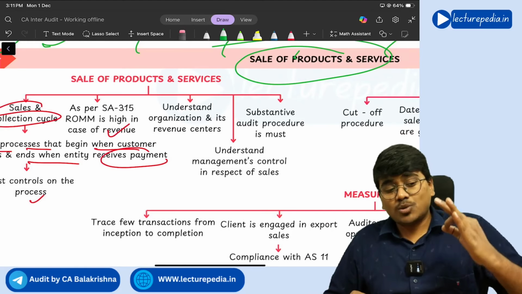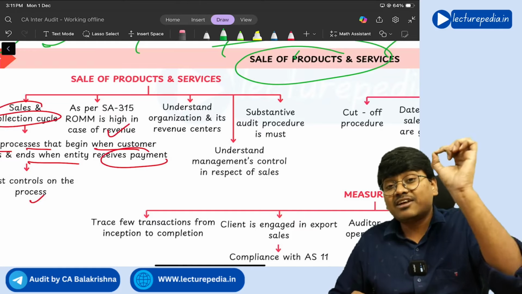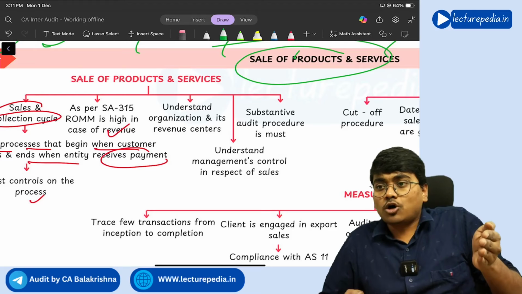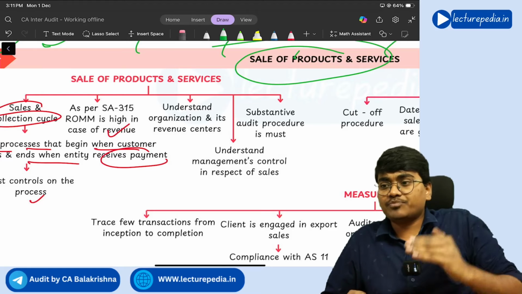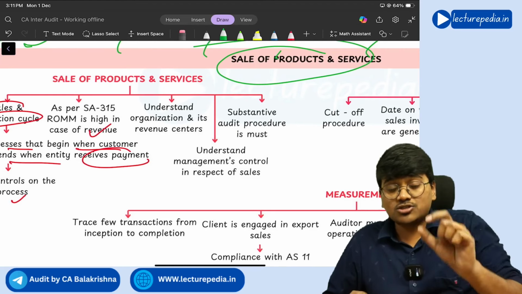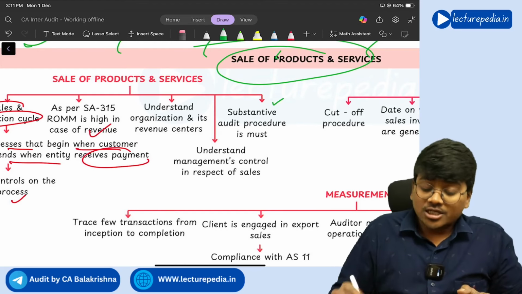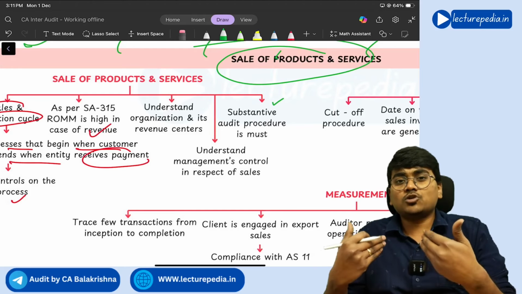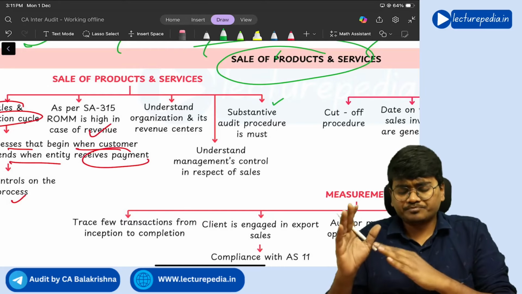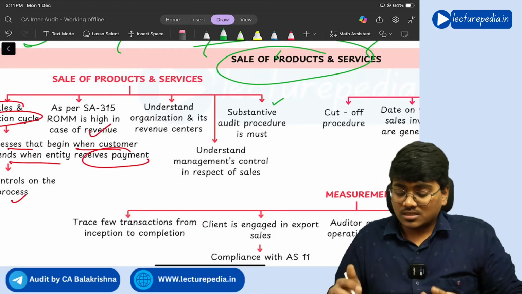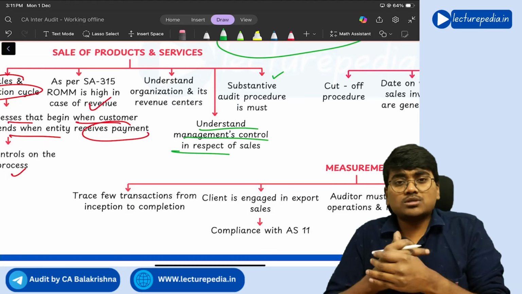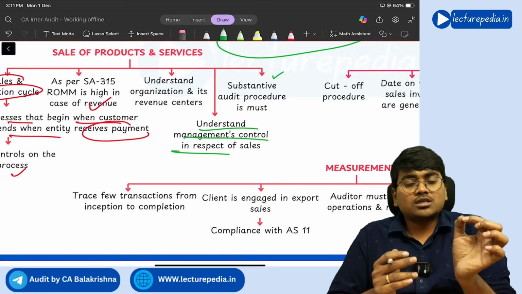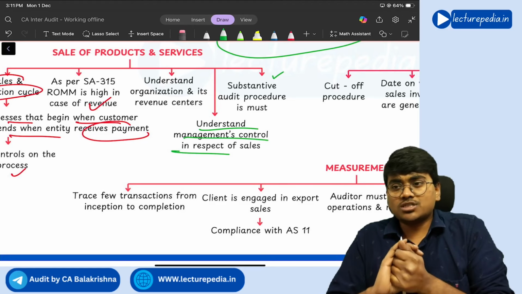Next, the auditor needs to understand the organization and its revenue centers. Now what is meant by revenue centers? The areas through which the organization is generating money are known as revenue centers. The auditor needs to understand all the revenue centers, and he needs to substantively audit all the sales. Substantively means a detailed audit procedure, test of details, test of transactions, right? Next, understand management's controls in respect of sales.